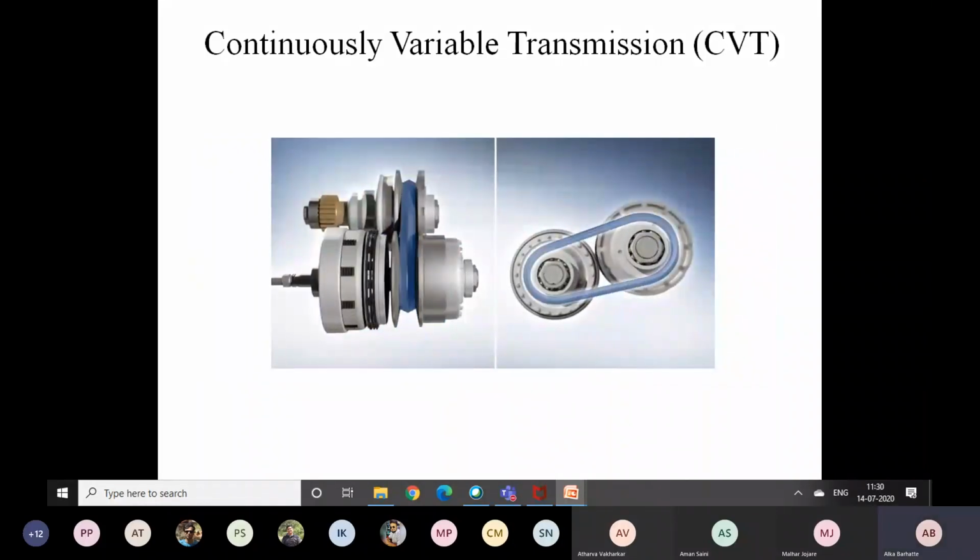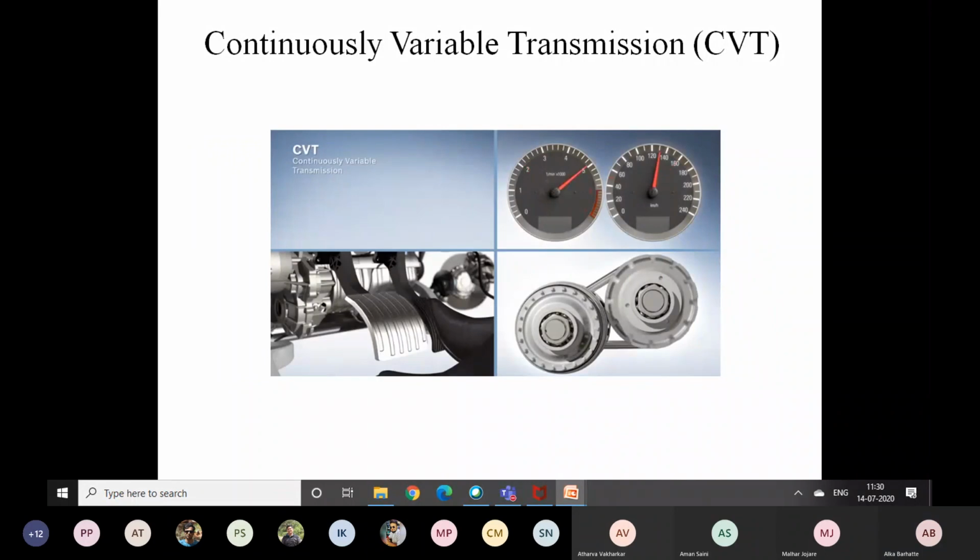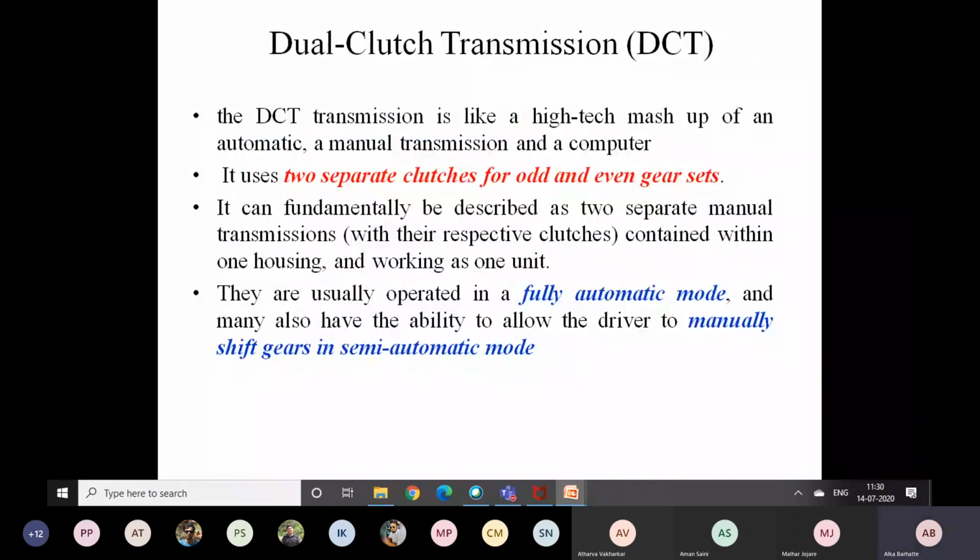This is all about CVT. Hope there should not be any doubt in CVT. It is clear to you, okay.